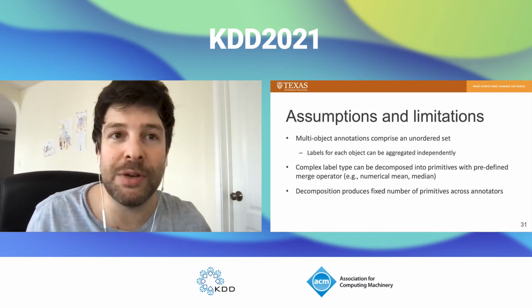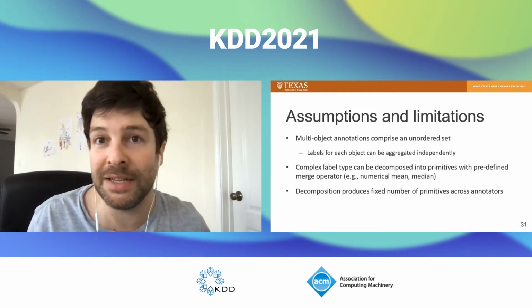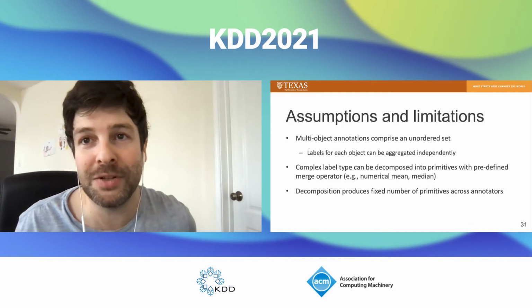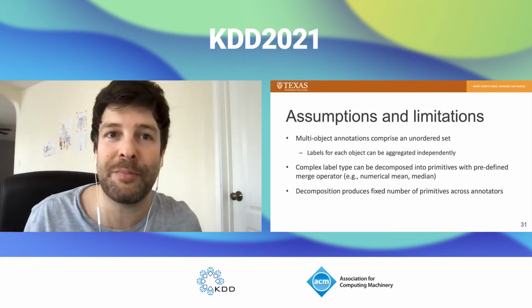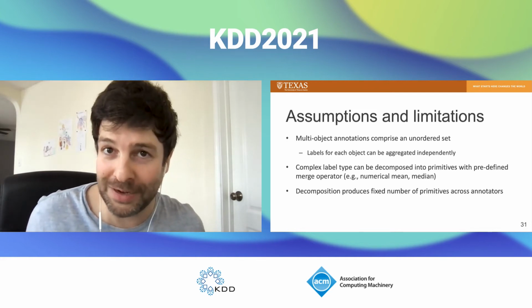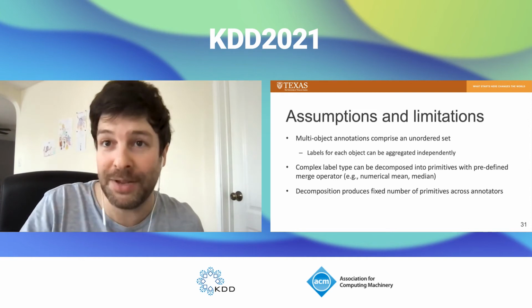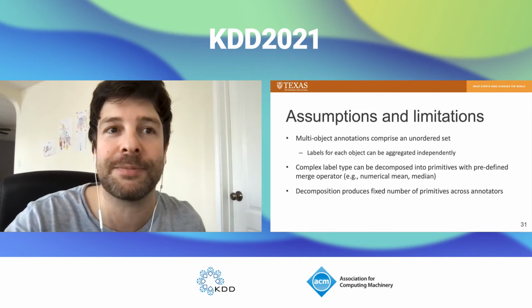As for merging, we assume the existence and validity of merge operators like mean and median for the numerical primitives they decompose to. We also assume this decomposition results in a number of primitives that is the same across individual labels. So for example, you could not use the method we described here to merge polygons of different numbers of vertices.